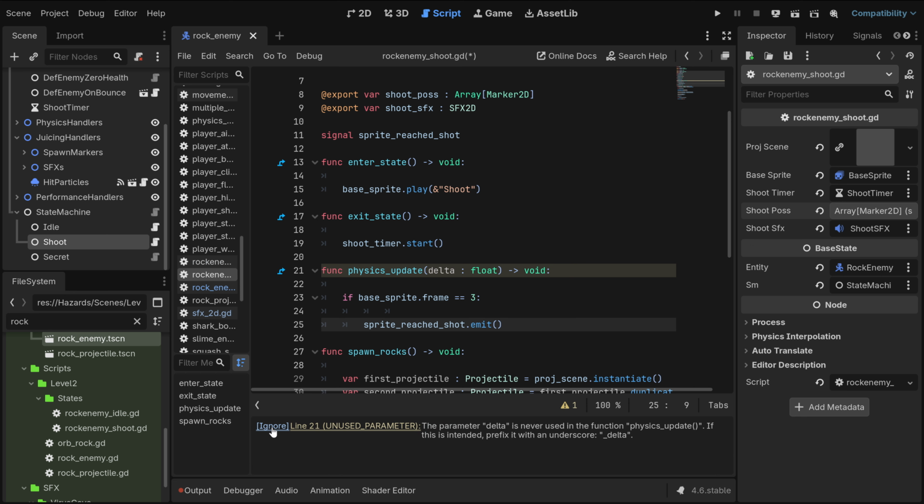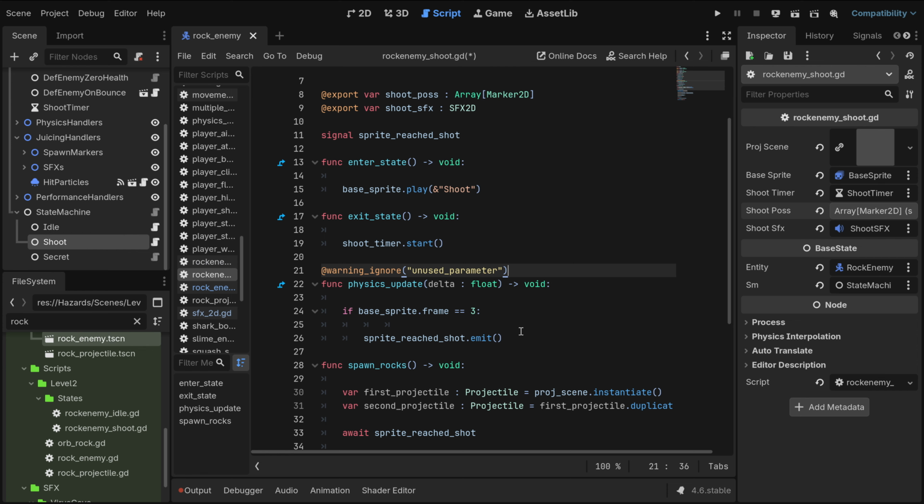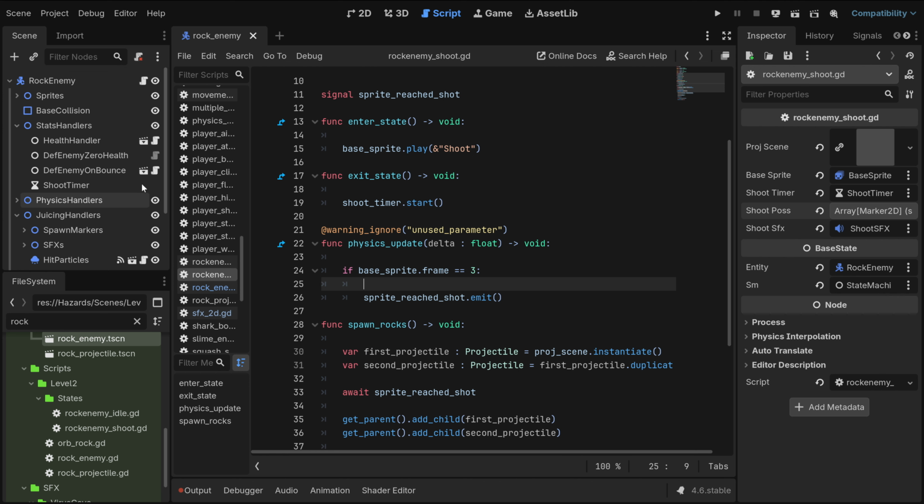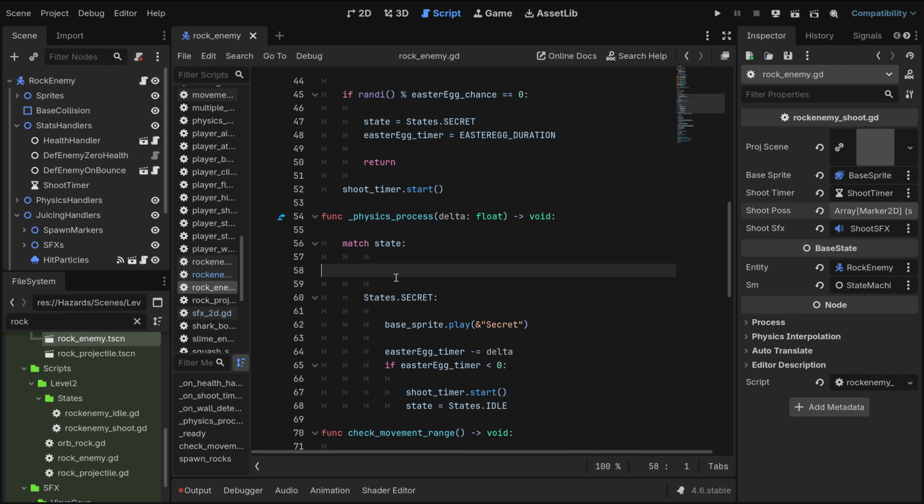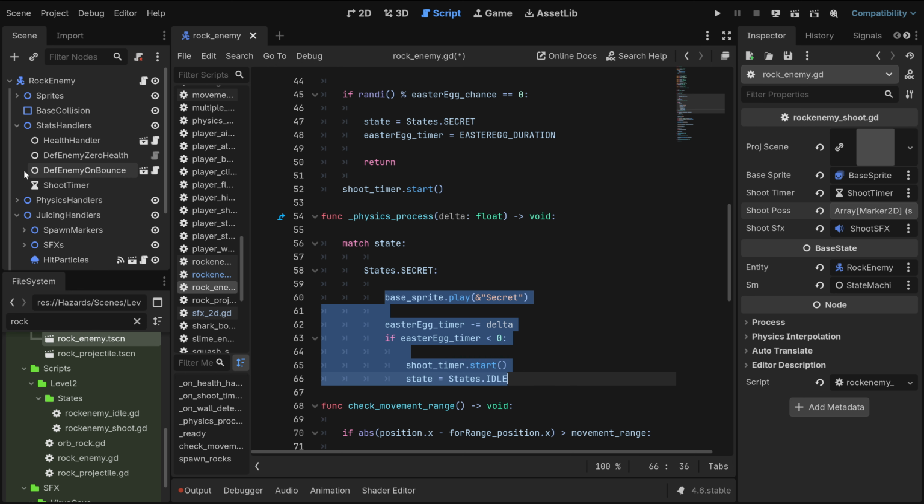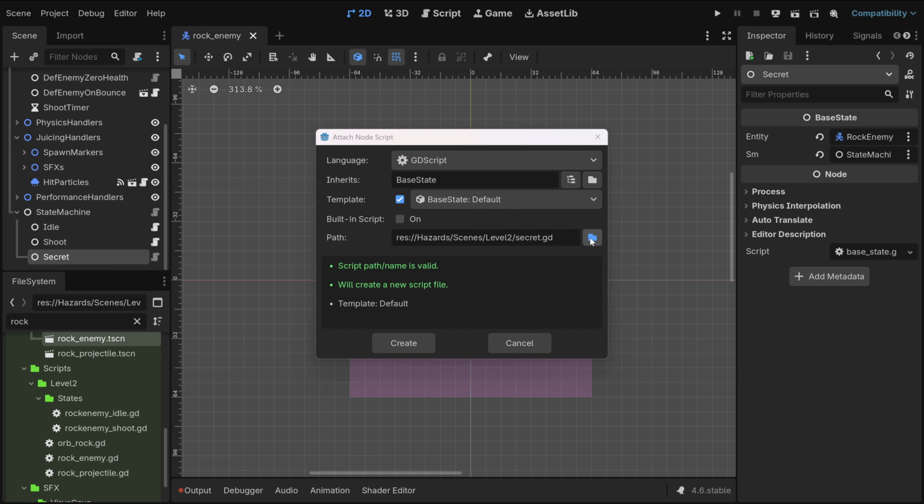Okay, there's no usage of delta, so I can remove this. Oh wait. Cursor that. Okay, now we only need the secret state, which, okay, it's basically like here.